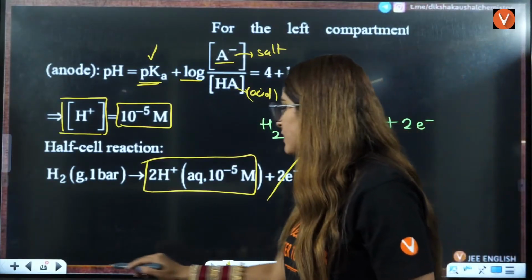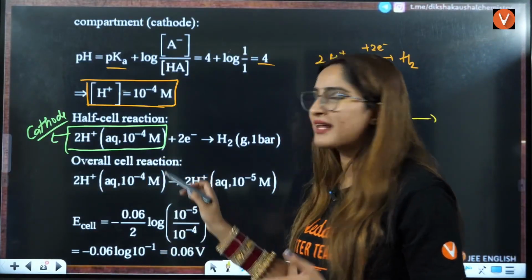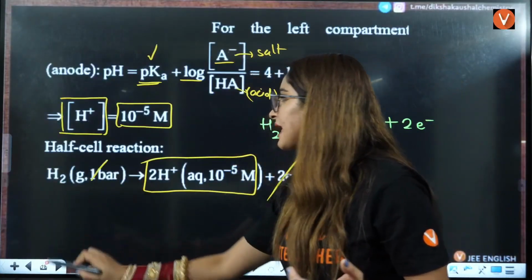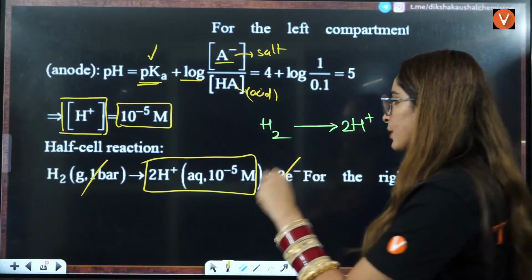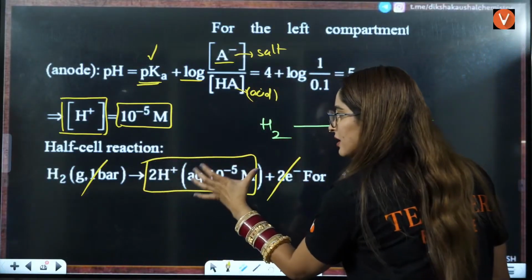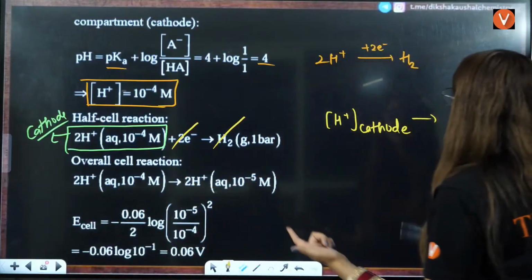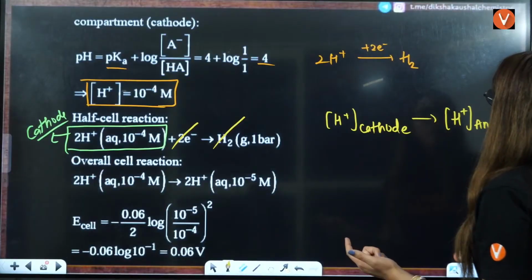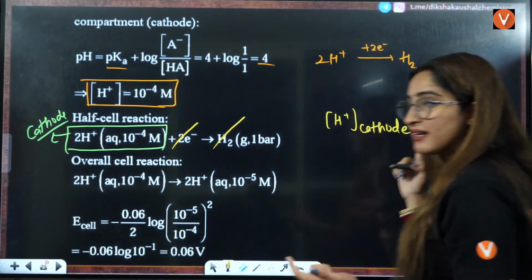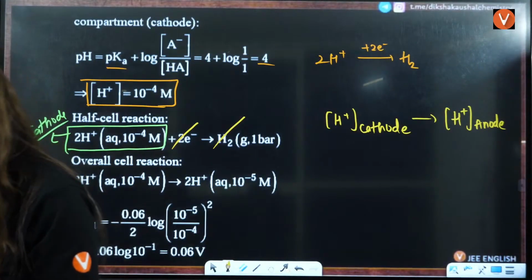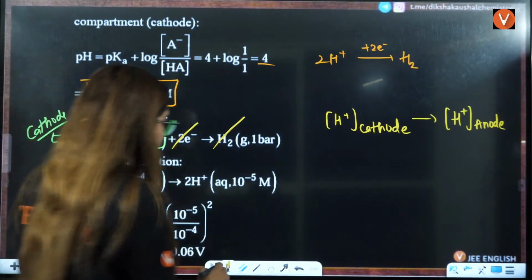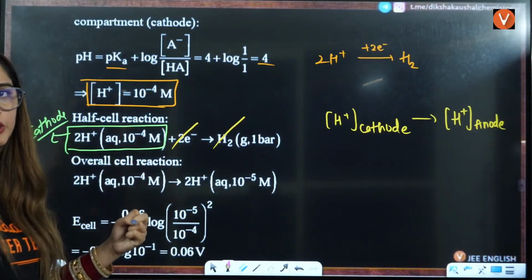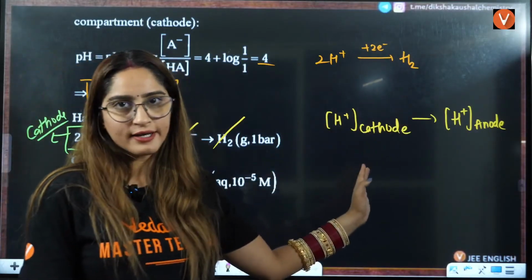If you see, these electrons will cancel. H2 will cancel, this will cancel. That we all know, right? But how can you solve this? That is on the right side. So the H positive concentration of the anode will be here. So now you have for the Nernst equation the left side and the right side. Now if you see, in the Nernst equation, it will be product by reactants, right?